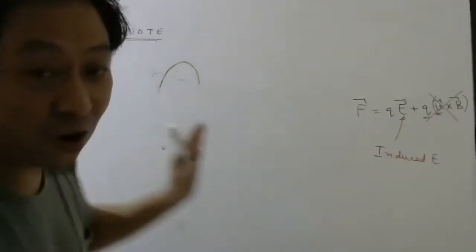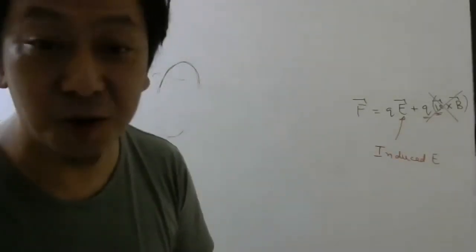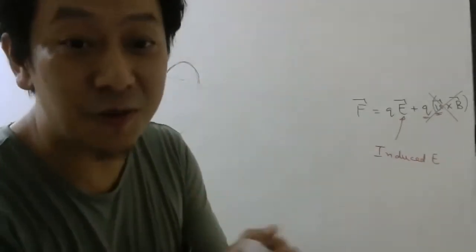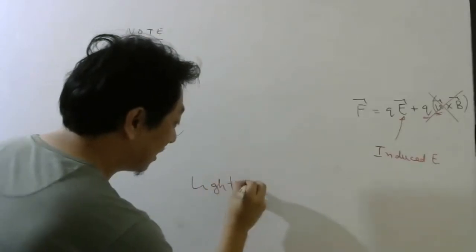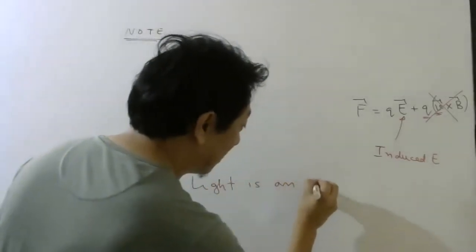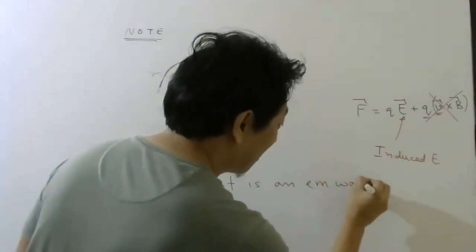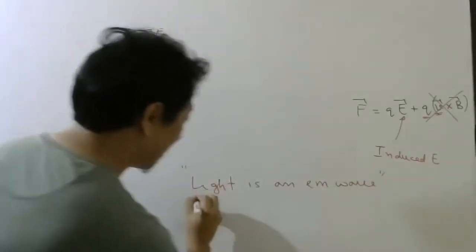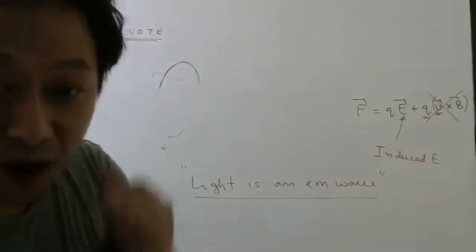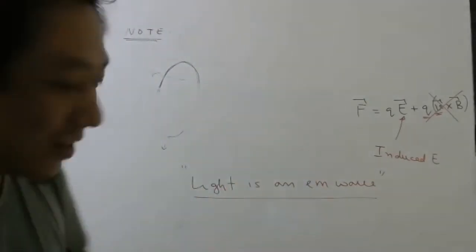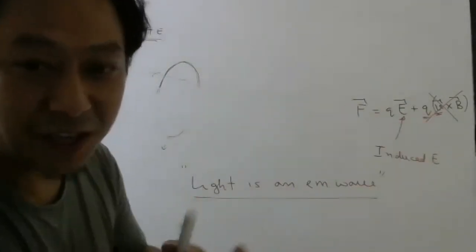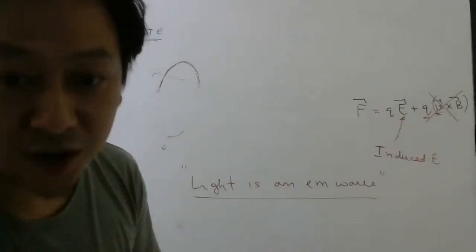Ultimately, students, all this will lead us to, what? All this will lead us to what? It will lead us to this fact that light is an electromagnetic wave. So our aim one day is to reach here. That is where we are going. Okay, students. So remember, this is where we have to reach. And today we have reached some very important point to reach here.